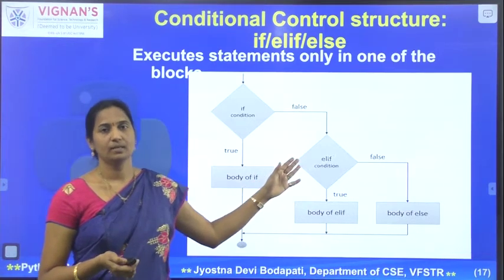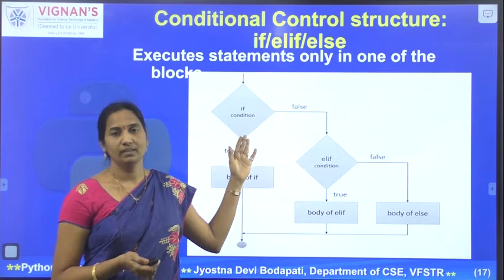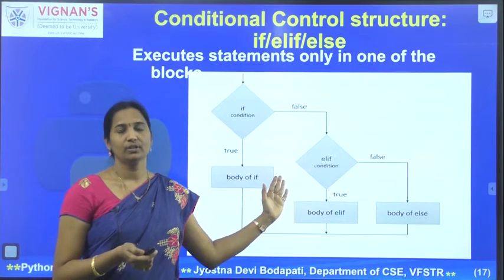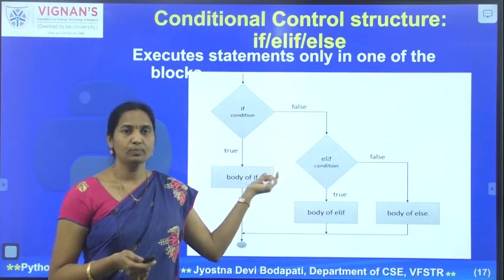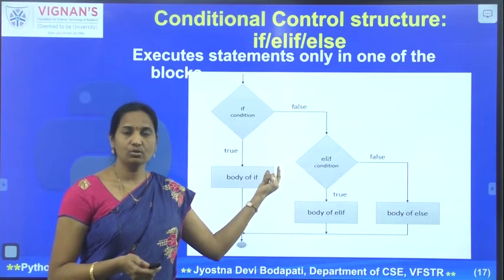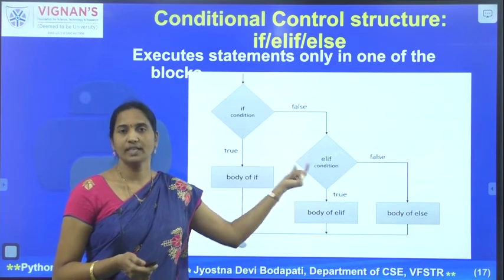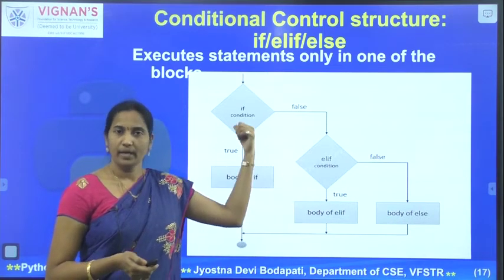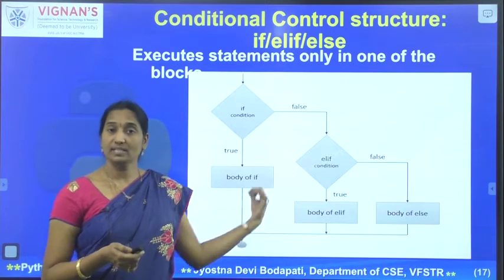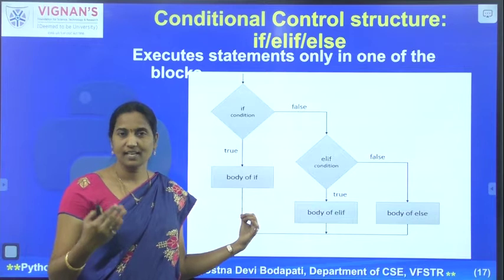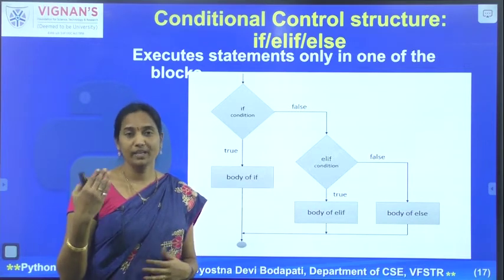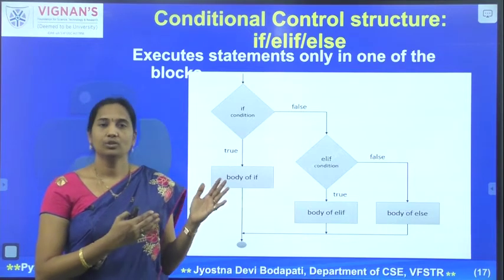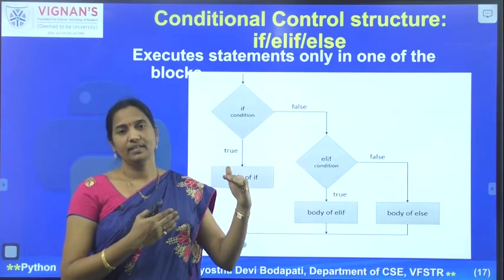So if you observe this picture, if the condition is true, then this set of statements would be executed. When the condition is false, then again this condition is evaluated, and depending on the output of this condition, if it is true, then this set of statements, and if it is also false, then this set of statements would be executed. Among these three possible paths, you are selecting one of the possible paths. So that is how if, elif, else can be used to select one of the paths among the multiple paths.